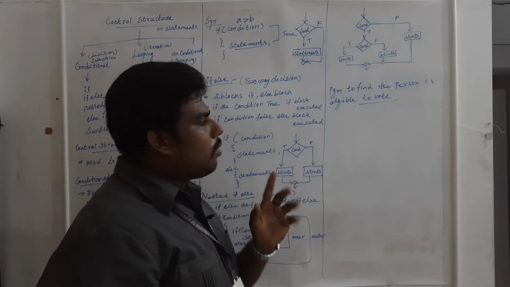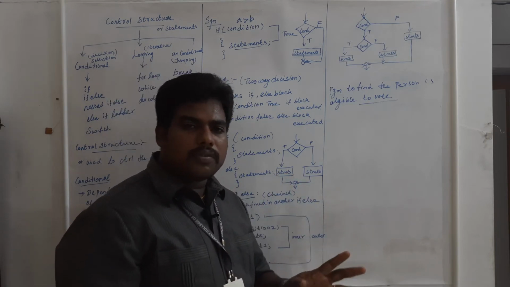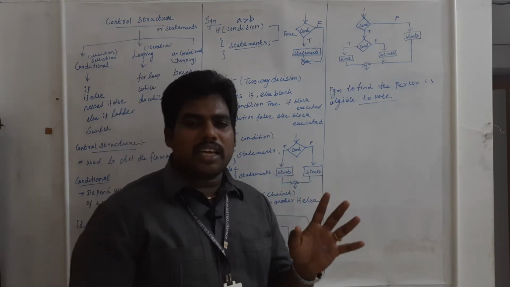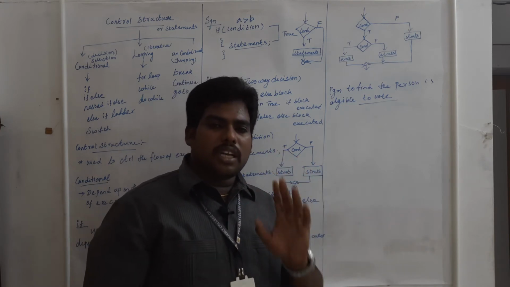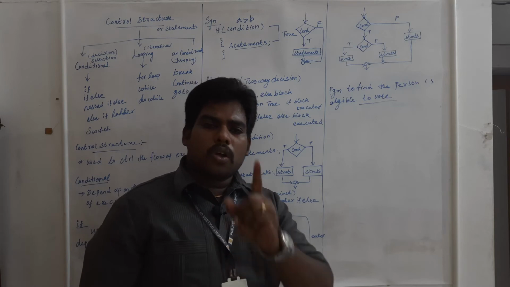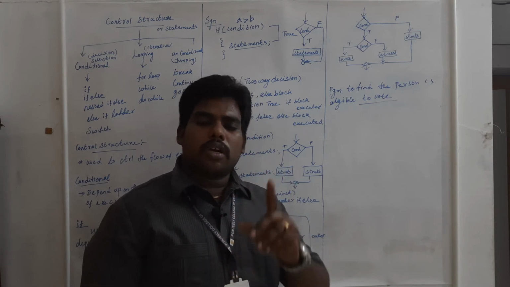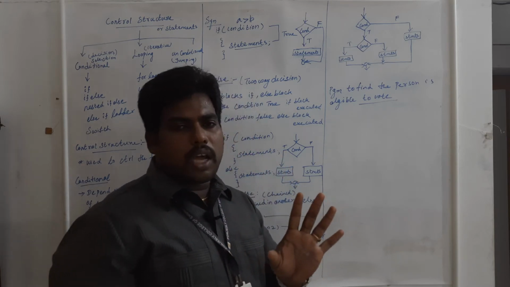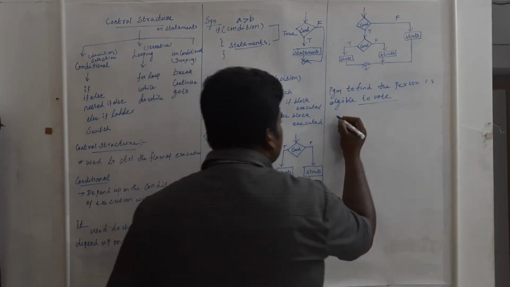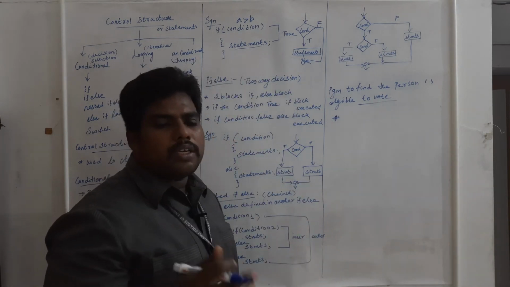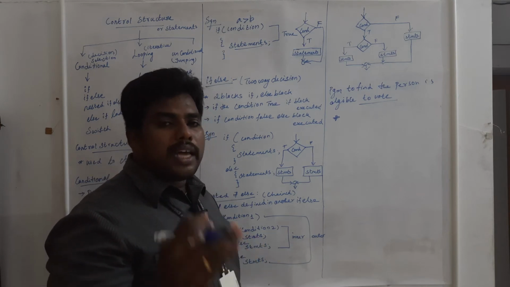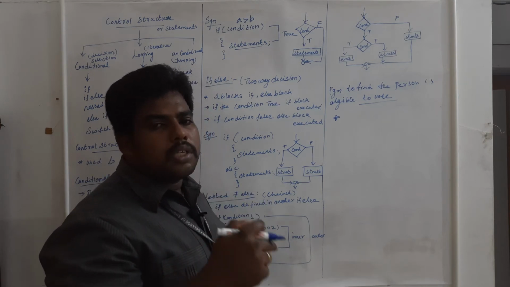So how many variables are required here? What is the condition here? Whether the person's age is greater than 18 or not. So only one variable is required. Age is the variable. All of you understood? First you have to think logically like that: how many variables are required, what you are going to do, and only after that you start the program.